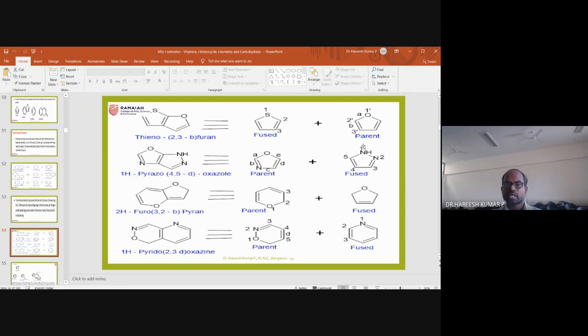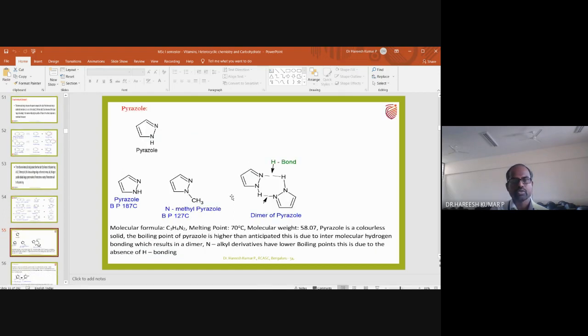Because it's a saturated one. 1H-pyrazolo, 4 comma 5 position. This position is 4 comma 5 position. D, so numbering A, B, C, D. D is the oxazole. This oxygen and nitrogen containing one is called oxazole. So this is how you can do the nomenclature for a heterocyclic compound, more particularly where two or more heterocycles are present in a heterocyclic compound.